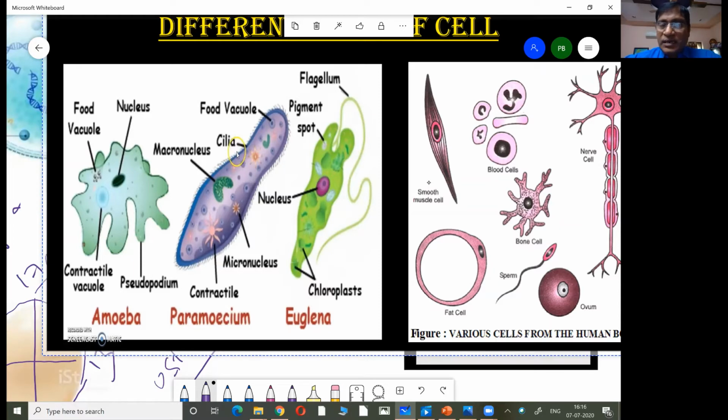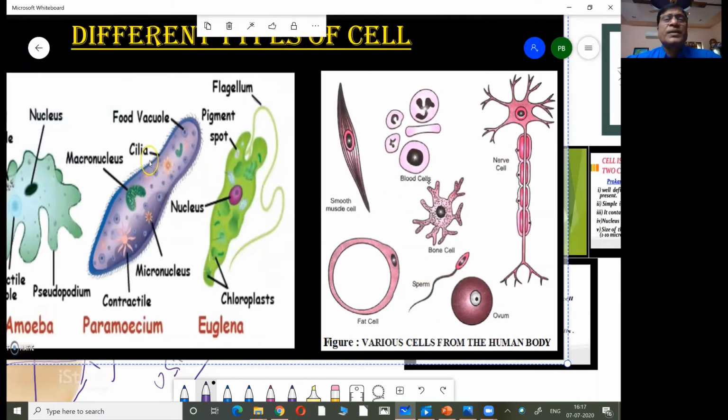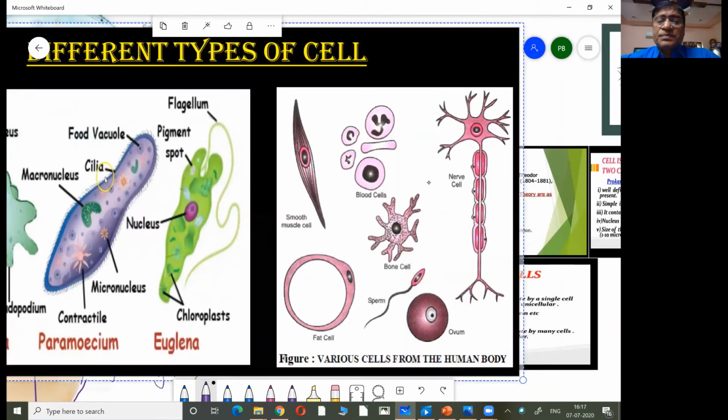One cell, total body is one cell only. And this one cell itself carries on all the functions, let it be digestion, circulation, respiration, whatever it is. So such organisms whose body is only one cell and carry on all its activities are called unicellular organisms. And if you take ourselves as an example, we have trillions of cells, and in these trillions of cells, different types of tissues you can find.